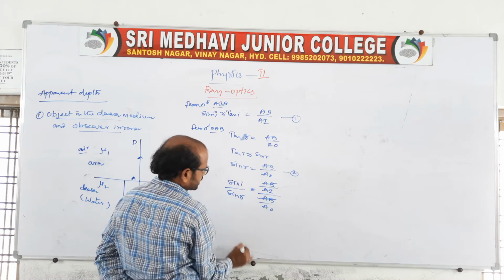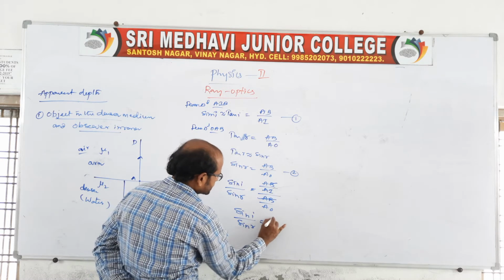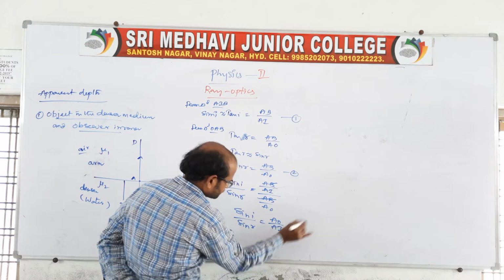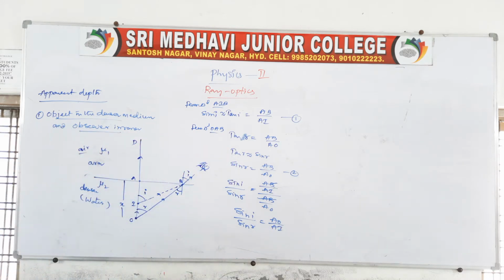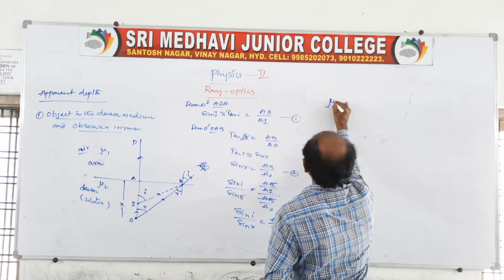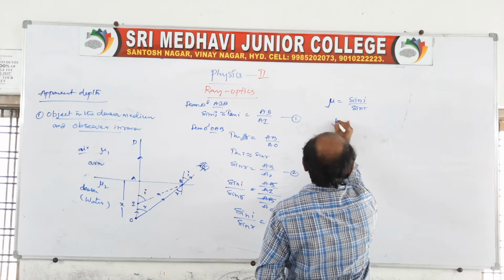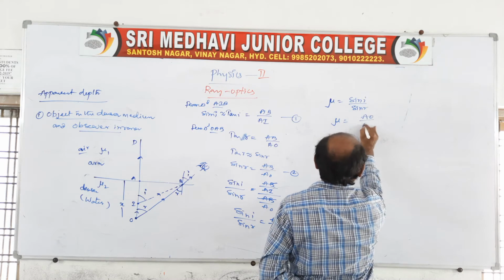AB cancels, therefore sin I by sin R is equal to AO by AI. Sin I by sin R is nothing but Snell's law, since the ray of light is propagating from one medium to another. According to Snell's law, mu is equal to sin I by sin R, so mu is equal to AO by AI.